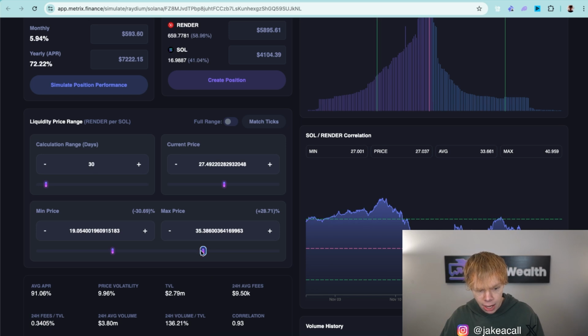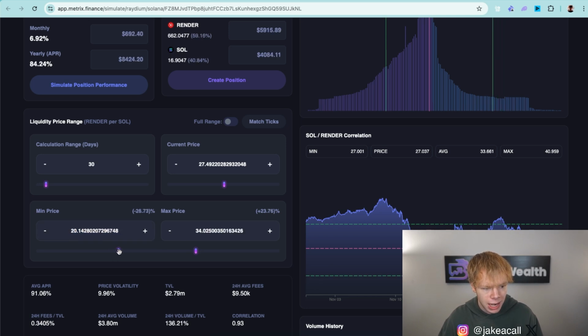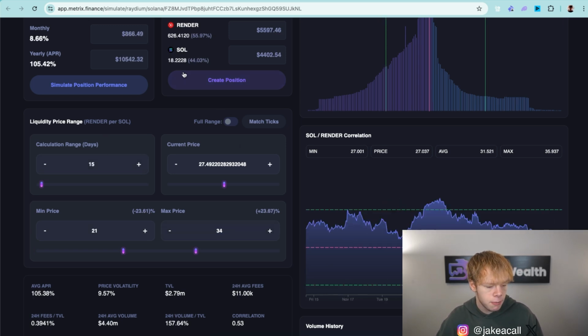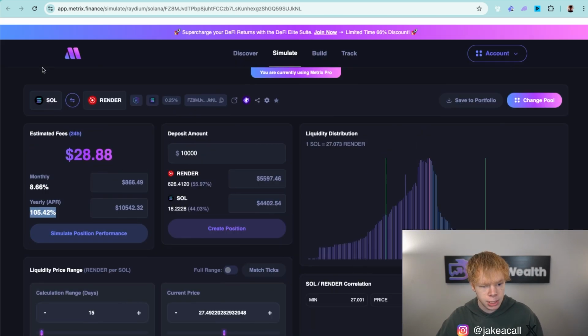But if we wanted to get a higher APR on this position, we could bring down that max price to something like 34. Just bring it down ever so slightly. And then from there, adjust our min price accordingly until we get back to about 55% Render. And we could put that at roughly 21, let's just say. So if we do 21 to 34, and then we look at a 15-day time frame, we are doing roughly a 105% APR in this position.